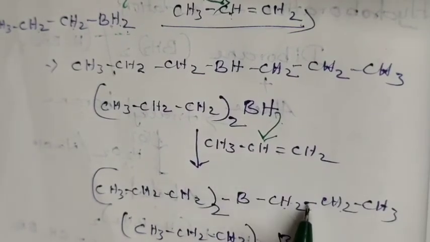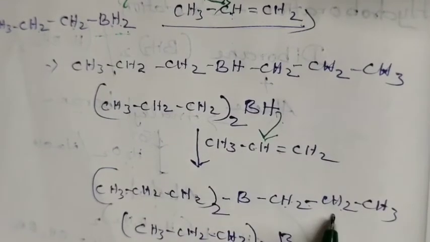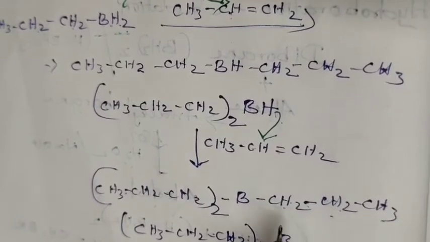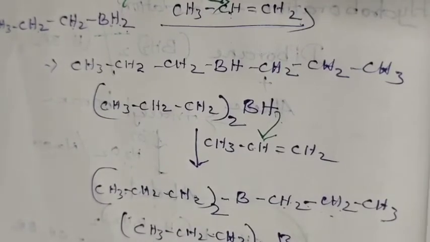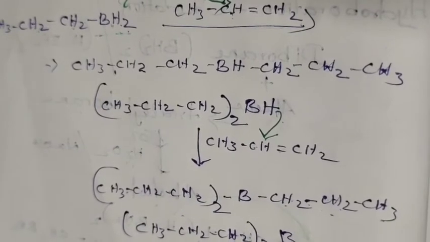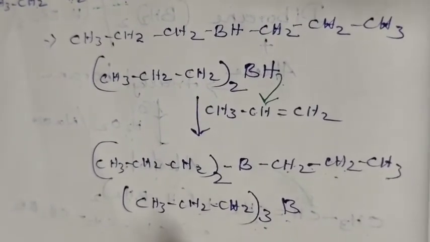Now the double bond will become a single bond. Because of the addition of hydrogen, this is now converted into CH2, CH3. Again this compound has a similar type of group. So we can write this compound as (CH3CH2CH2) thrice B. This compound is called trialkyl borane.